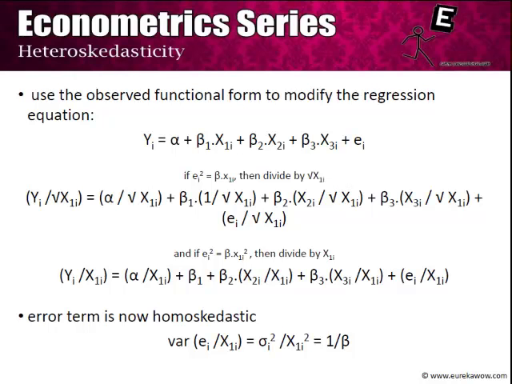Remember that the problem that we originally faced in the OLS estimators was that it is giving equal weightage to all samples, whether they have high variance or low variance. When we are using the weighted least squares method, we are giving more weightage to samples which have low variance and less weightage to samples which have higher variance, and in this case we're getting rid of the heteroskedasticity problem.